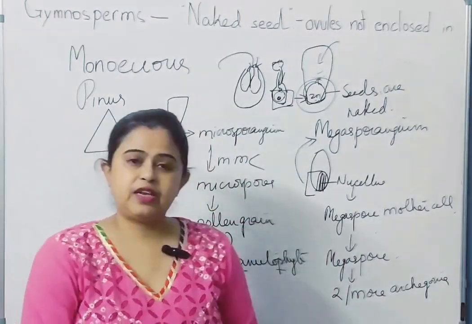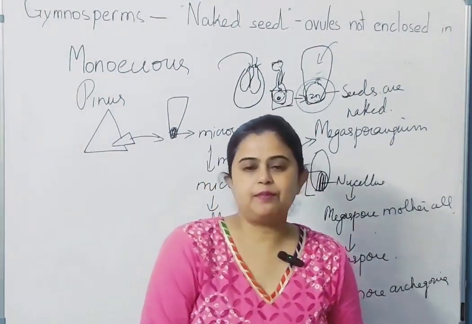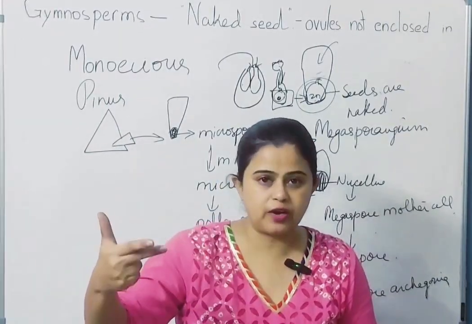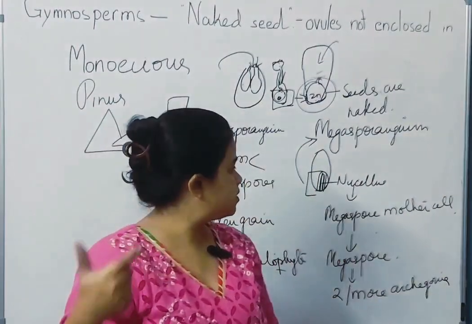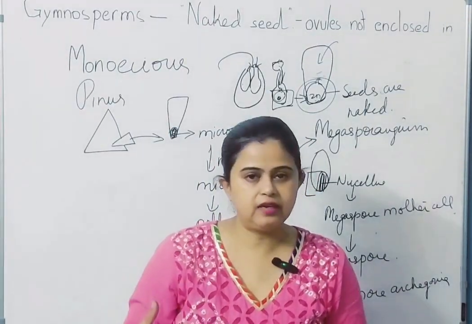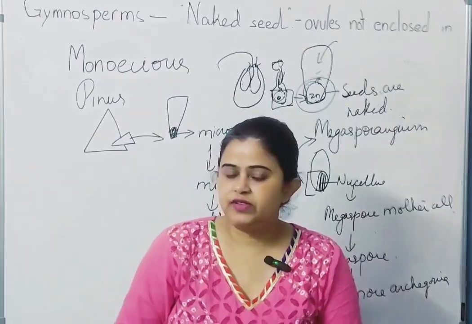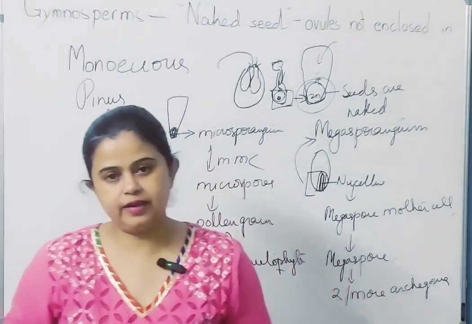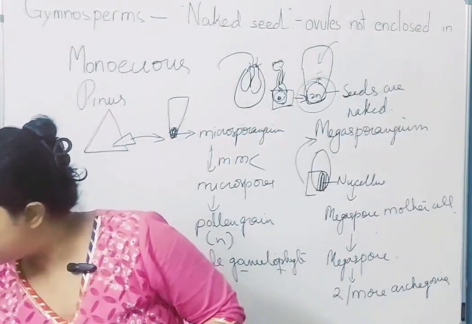Cycas is a very important example. Why? Because it is unbranched, it is dioecious, it has coralloid roots. Anything else about cycas? Its leaves are compound and very long living. Okay? With this we are done with gymnosperms. After this we look at a comparative table. Clear?